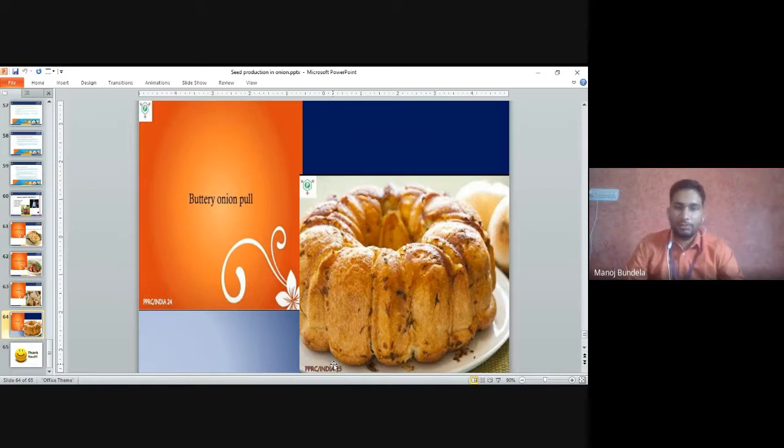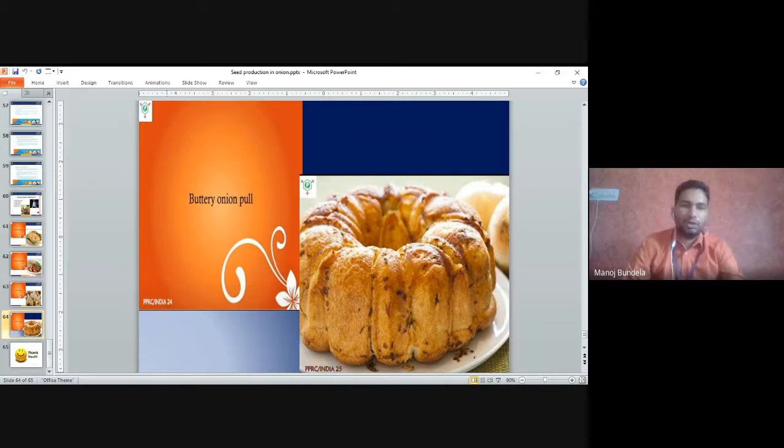Small size and big size bulbs all stay in the field. But in the bulb to seed method, the big size bulbs we keep for marketing, and small and medium size bulbs we select for seed production. That is the major advantage of the bulb to seed method of seed production.